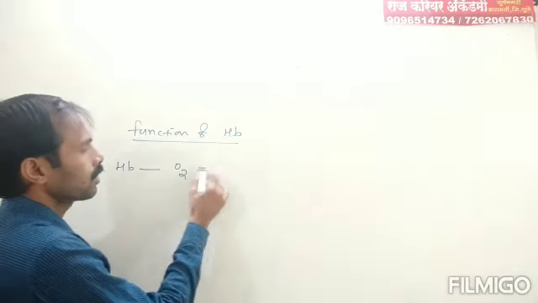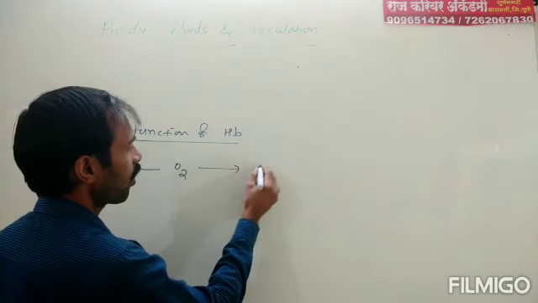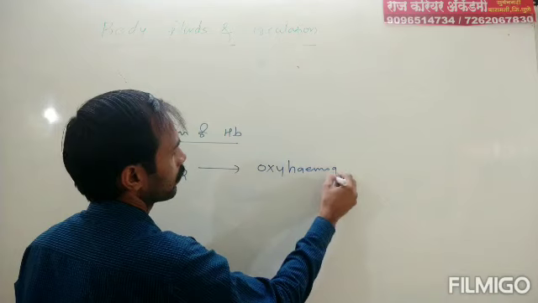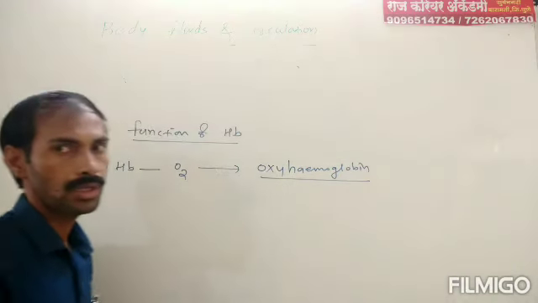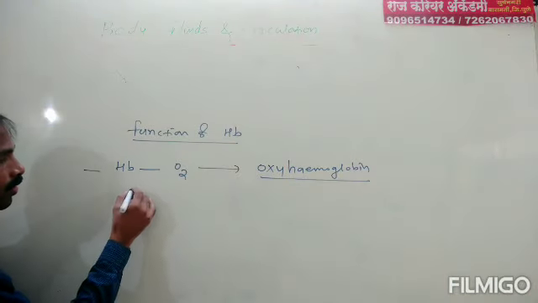So it transfers oxygen in the form of oxyhemoglobin. That is one HB molecule.